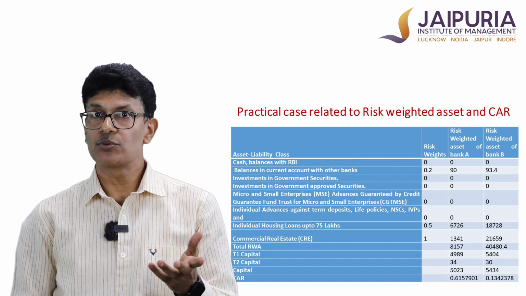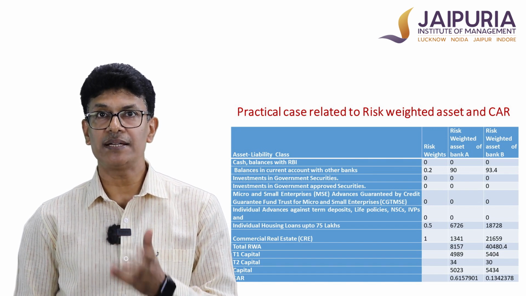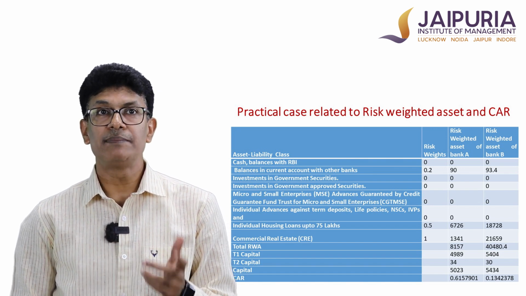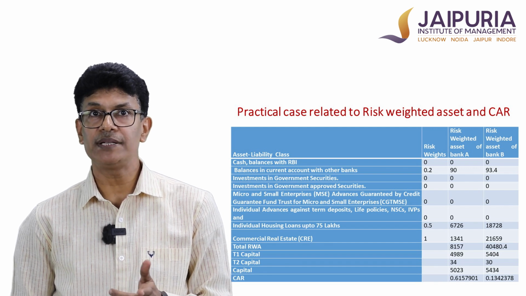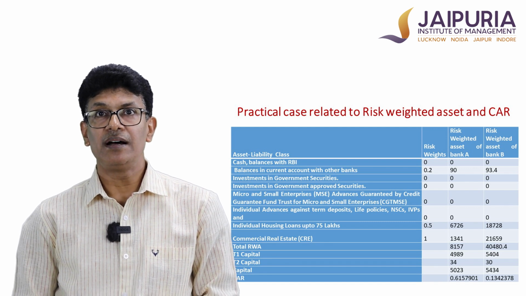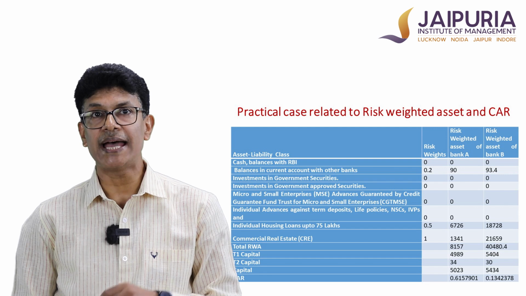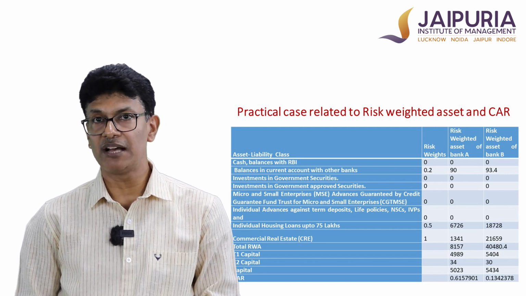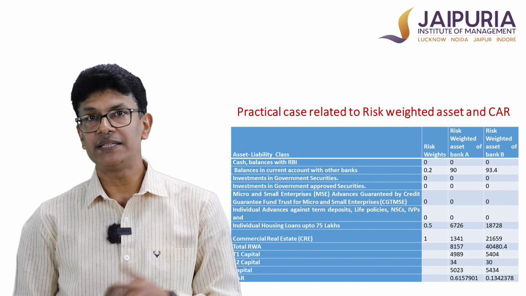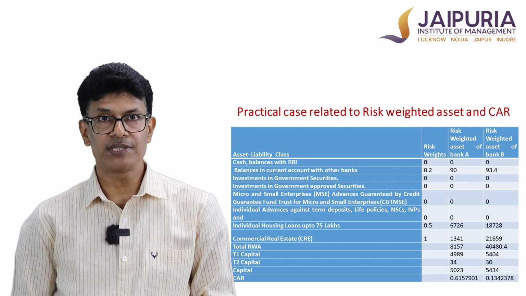So as the risk weight is 0, the risk weighted asset for bank A and bank B under this category will be 0. Similarly, investment in government approved securities is also 0 for both the banks because the risk weight is 0. And MSME loans, because they are guaranteed under certain schemes of the government, if the risk weight is 0 by the regulator, the risk weighted asset for both the banks would be 0.